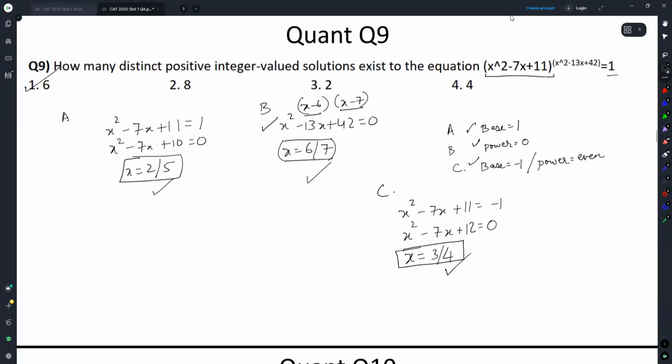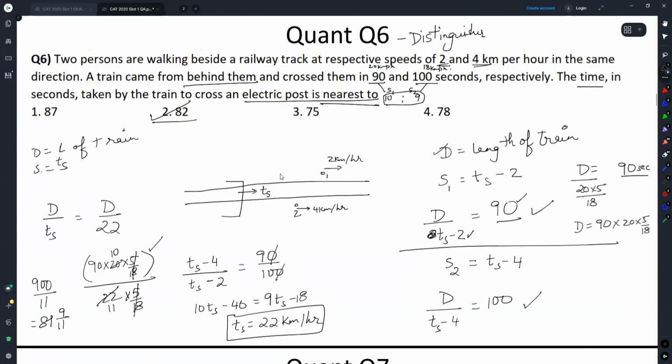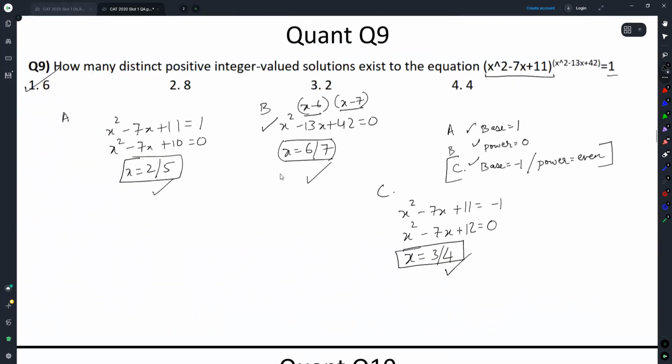There are 6 different options available. And I'm sure people will miss out this case. Did anyone in this class miss out on this case? Base -1 and power even. This is the expectation. The paper setter expects you to miss out this case. This is why this is a fun question. This is also a kind of a distinguisher. But here the distinguisher is more in terms of efficiency, whereas here it is more in terms of, are you being thorough with all the cases that you're covering? Okay.